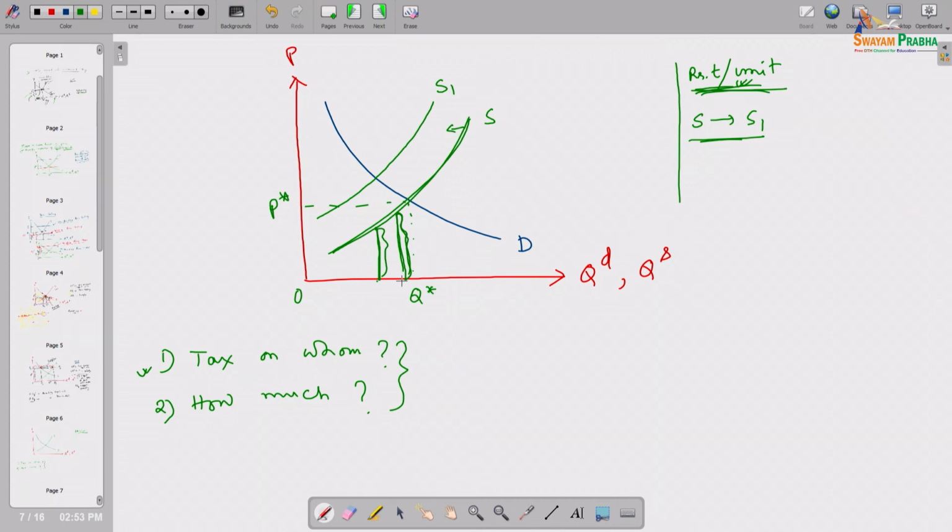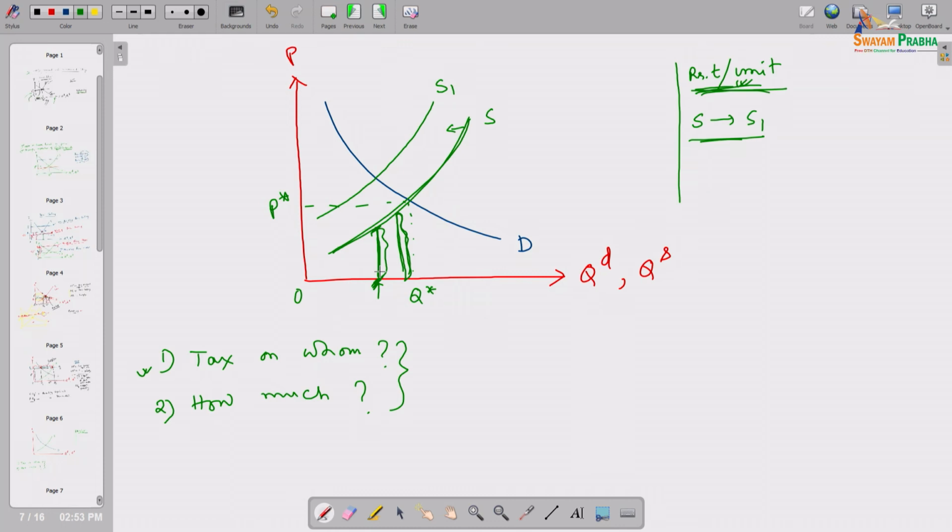So, now the question is, without government imposition of the tax, this price is the minimum price the seller who is standing here needs to be able to deliver that product in the market. And that price was coming solely on the basis of the cost of production he or she was facing, right.